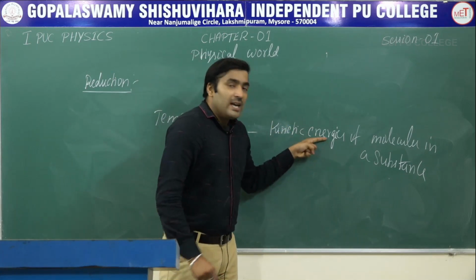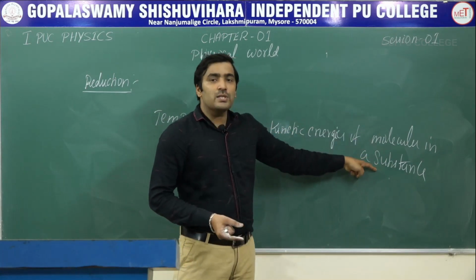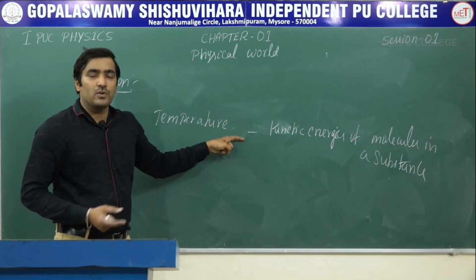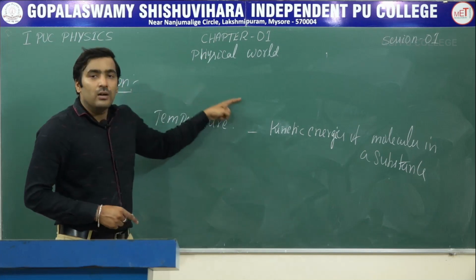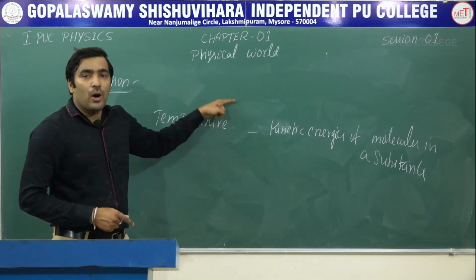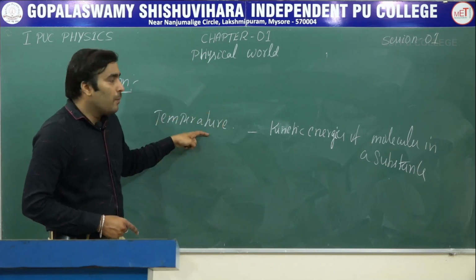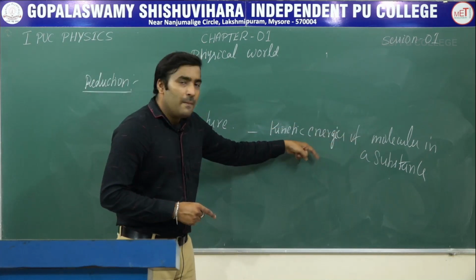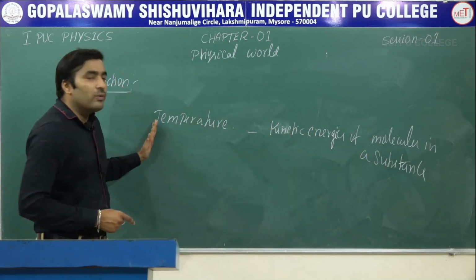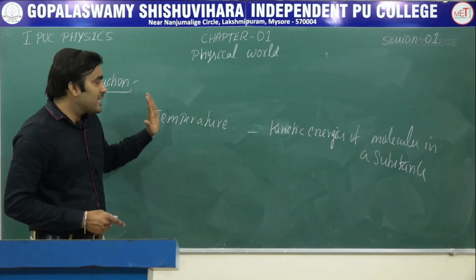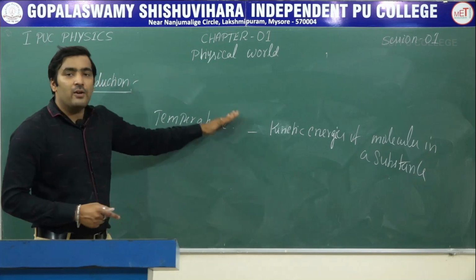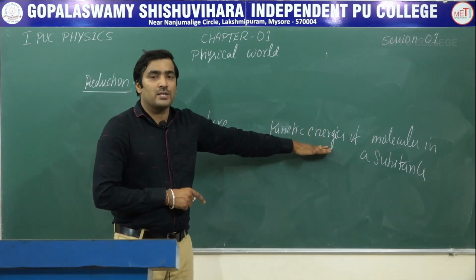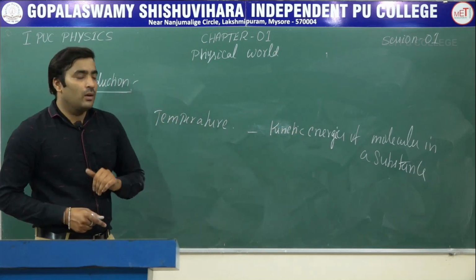As the kinetic energies of these molecules change, the temperature changes. So we are explaining a macroscopic property like temperature by the change in kinetic energies of molecules, which is a microscopic constituent. This is what we call reductionism: explaining the macroscopic behavior of a substance in terms of microscopic constituents.